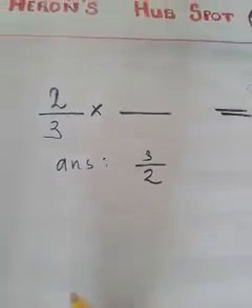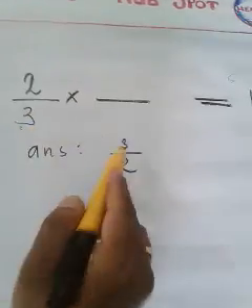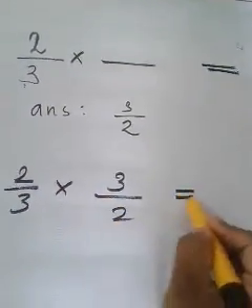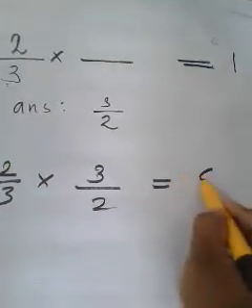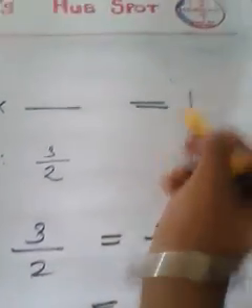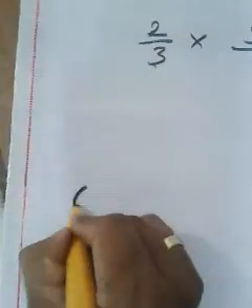You know why? You just multiply 2 by 3 and 3 by 2. 2 by 3 into 3 by 2. What is 2 into 3? 6, no? What is 3 into 2? 6, no? 6 by 6 is 1. You got the result as 1. Next question.